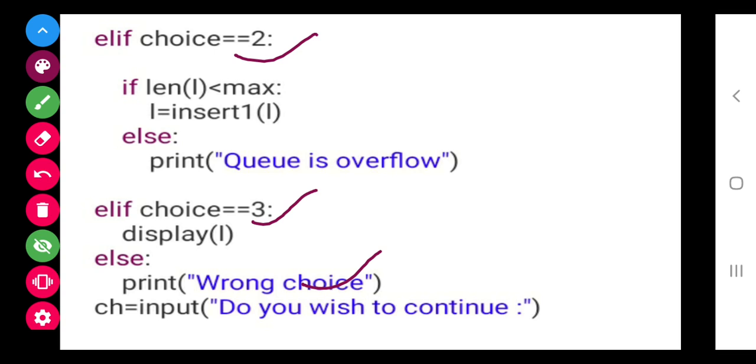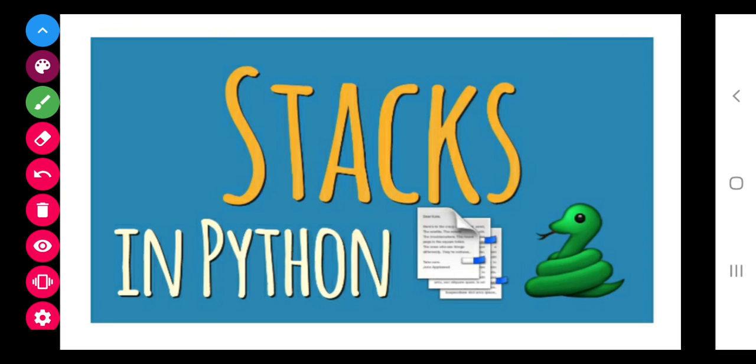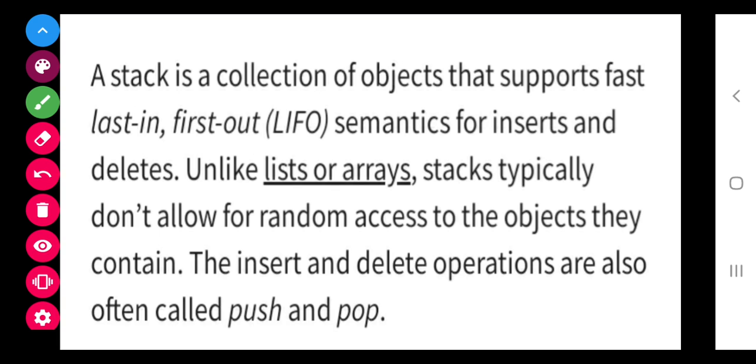So class, this is very important. This will come in your practical examination, either stack or queue. The second thing that we are going to study today is stack, stack in Python. Now class, in this, last in, first out, LIFO.